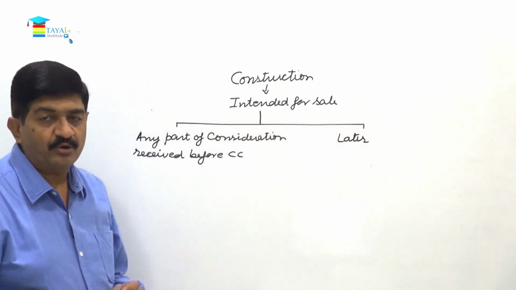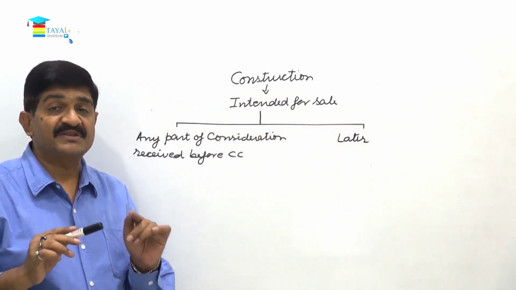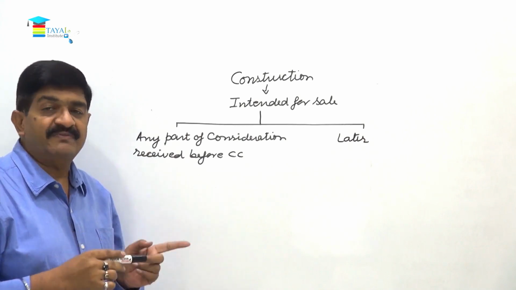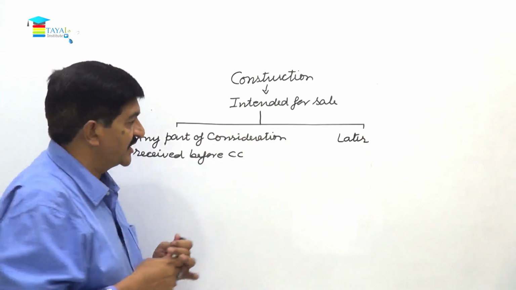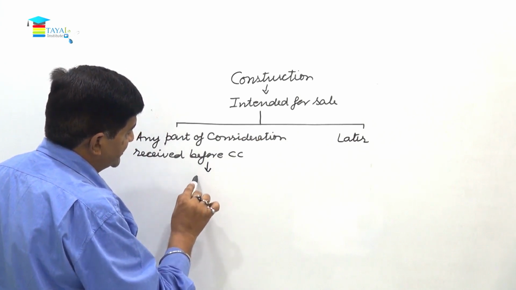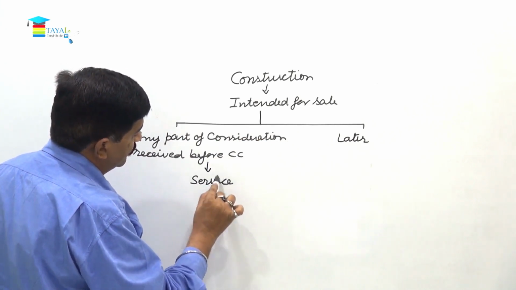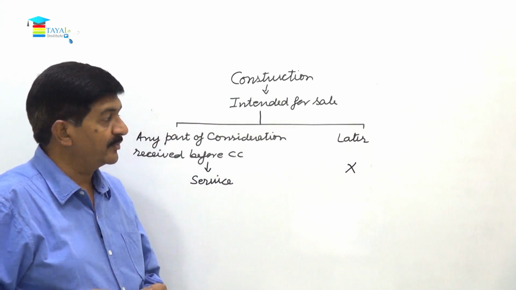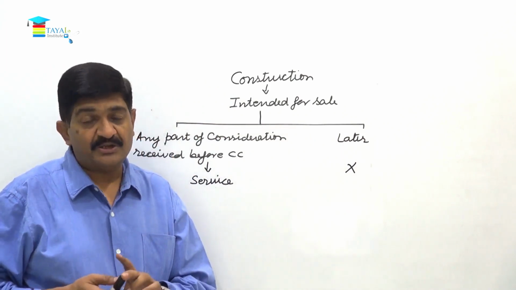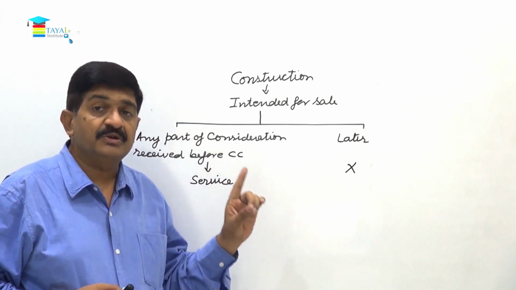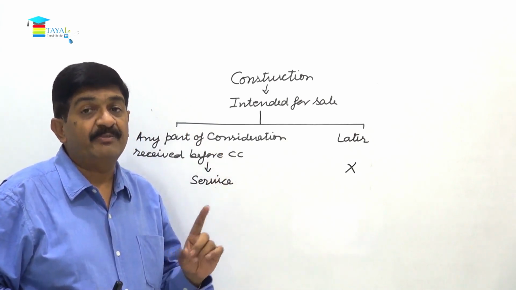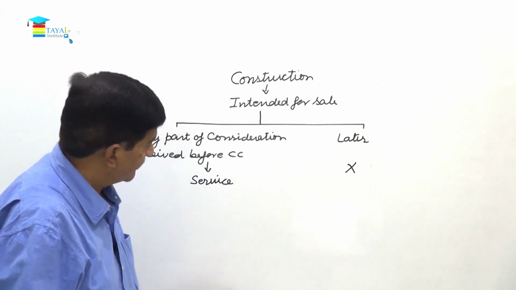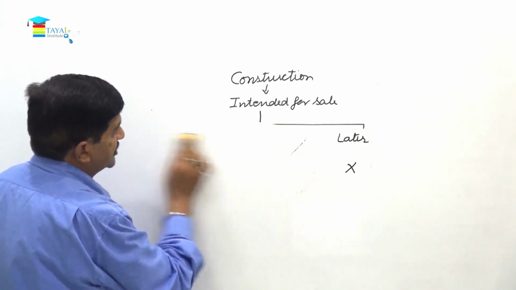When the agreement is signed or registered, that is immaterial. Question is, the seller is receiving the consideration either partly or wholly. But at what time? Before receiving the completion certificate or after receiving the completion certificate? If this is the case, it will be treated as a supply of service. Though the major part is goods, it is treated as a supply of service, and if it is later, it will not be considered as supply for the purpose of GST. In the first lecture, I told you that in relation to construction, if the completion certificate has already been obtained, it becomes immovable property, and GST is not applicable in case of immovable property. So that was about construction.